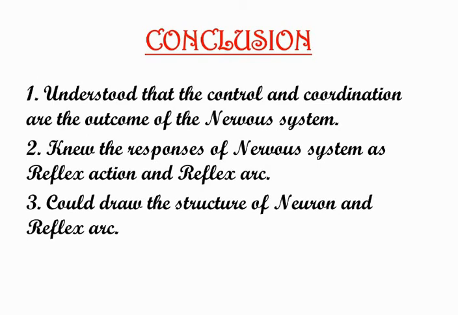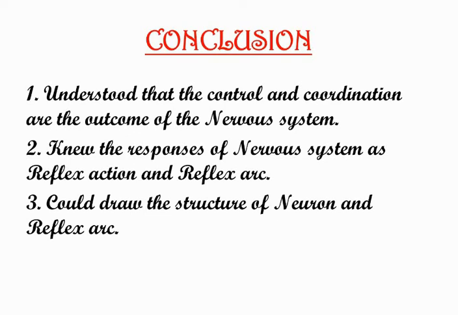Now let us conclude the first part of this chapter, control and coordination, and we'll be starting the second part of this chapter with an important topic, the brain. Before concluding, let me tell you what we have achieved through this topic till now.